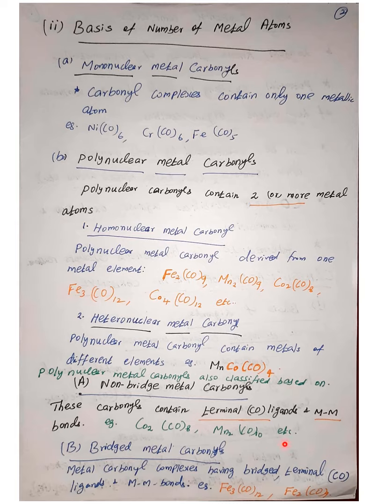What do we mean by non-bridged metal carbonyl? These non-bridged metal carbonyl complexes have terminal carbonyl ligands, and metal-metal bonds will be present. Examples are Co2(CO)8 in its liquid form, and Mn2(CO)10. Whereas in bridged metal carbonyls, the complex has bridging carbonyls and terminal carbonyls, along with metal-metal bonds. Examples are Fe3(CO)12, Fe2(CO)9.